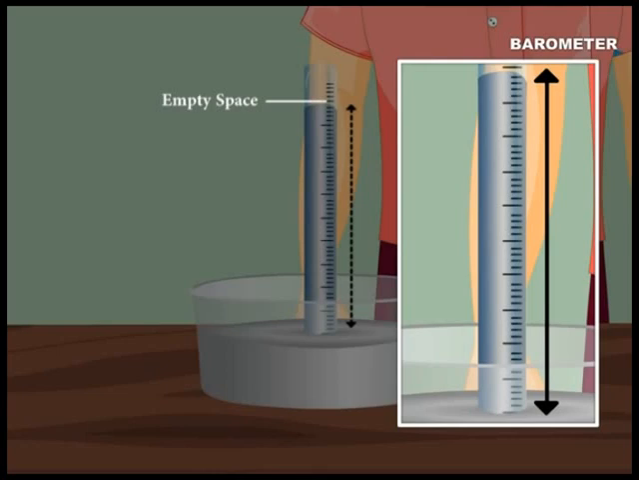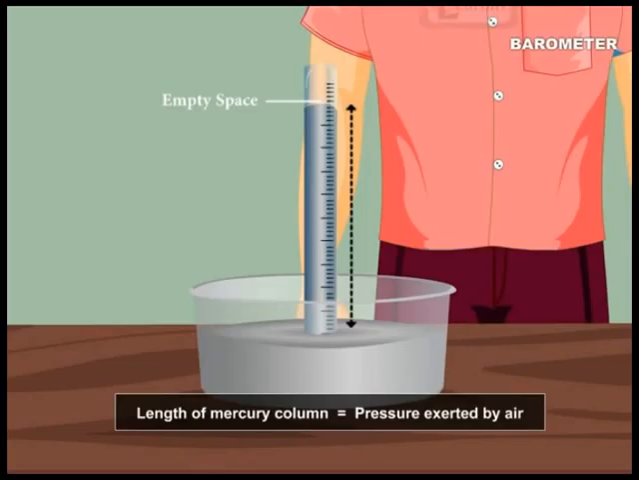The height of the mercury in the tube is measured from the reservoir surface, and the length of this mercury column is equal to the pressure exerted by air. Under normal conditions, the pressure is around 76 centimeters or 760 millimeters of mercury at sea level. However, pressure is generally lower at higher altitudes.